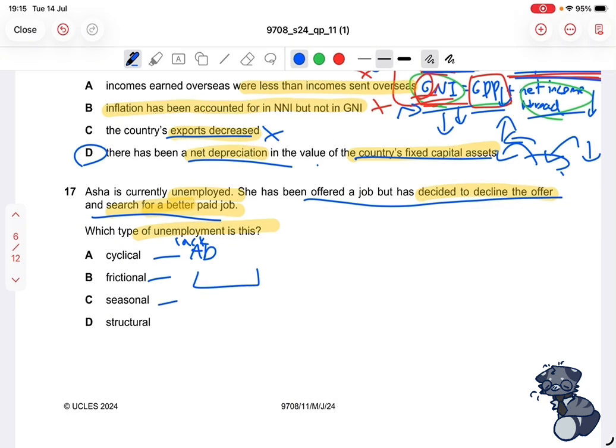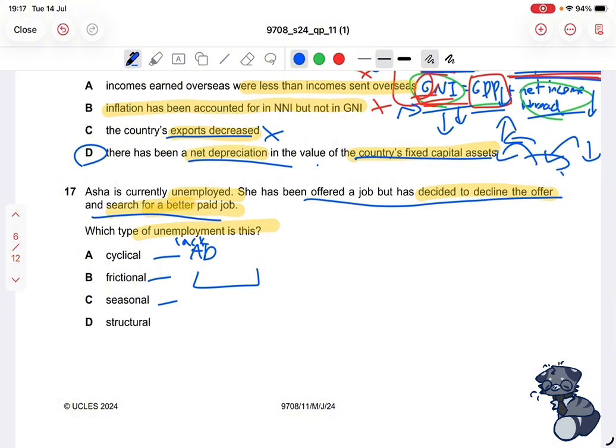Seasonal unemployment is when you are seasonally employed, or you're only employed for a certain period of time because that service or good is only offered during that period of time. For example, let's say there is an amusement park that only shows up in a specific place once a year for a month. So that will be seasonal unemployment, because if you worked at that amusement park, that would only be present for 1 month.